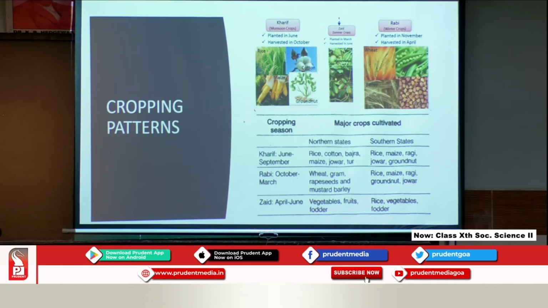You will see that crops grown here are rice, cotton, maize, groundnuts. We have, to the extreme, Rabi crops. These are planted in November because they do not require the rains, yet they require the moisture that is already there in the land. After the rain, the moisture that is retained in the ground is what is required for these crops. So, they require a lot of moisture initially during their growing period. Therefore, these are planted in November and harvested during the bright sunshine in the month of April, and crops grown during this time are wheat, barley, peas and gram.